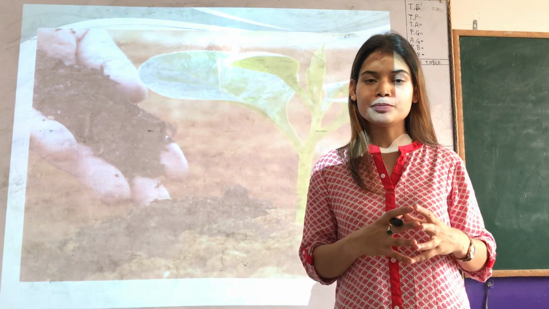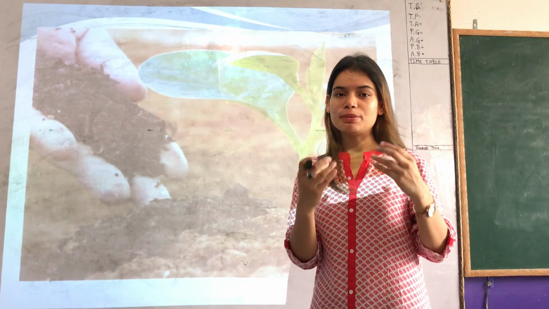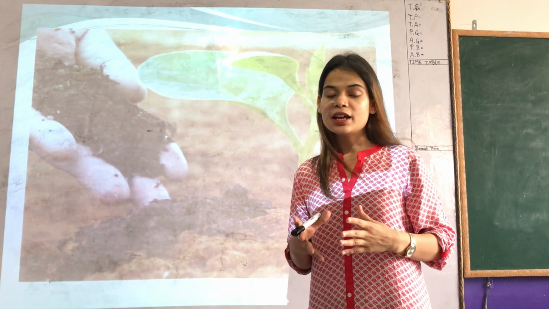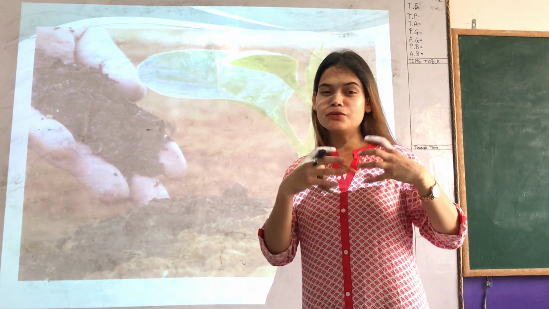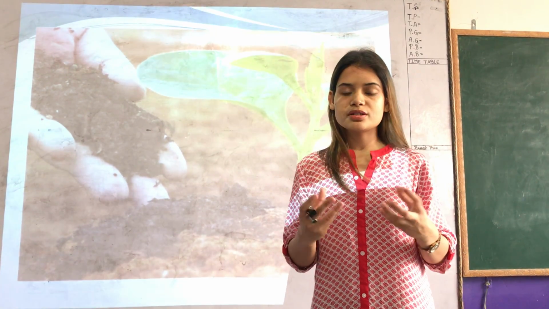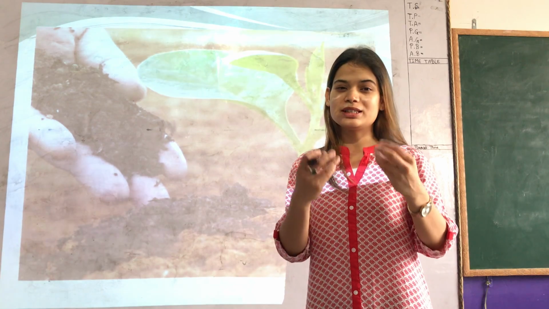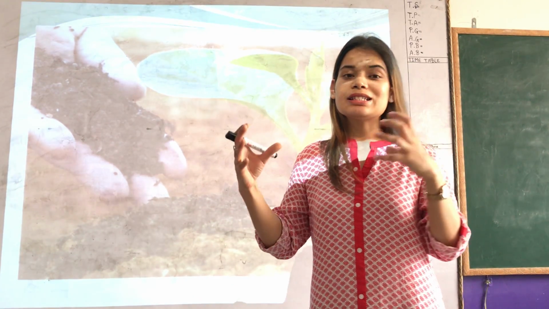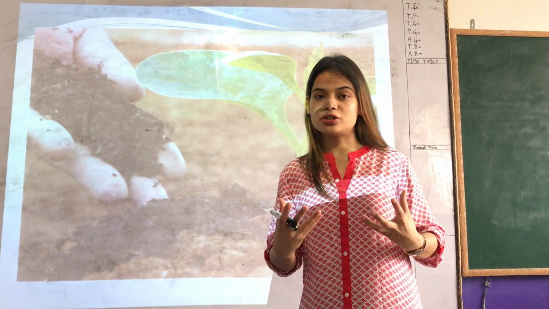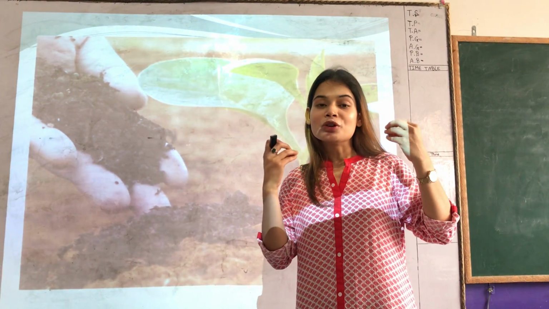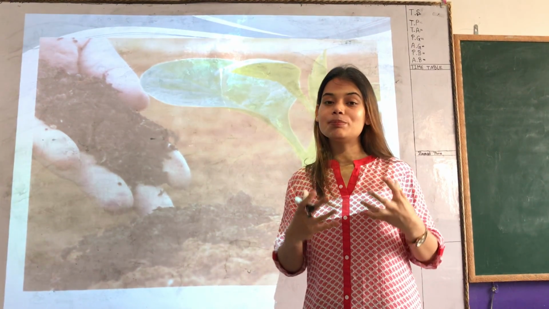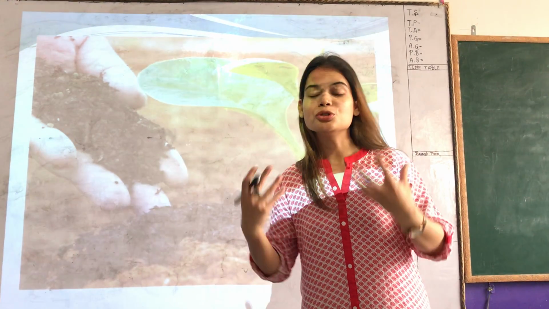Well children, you all know that plants make their own food by a process called photosynthesis, and for that process they need various vital nutrients. They need carbon, nitrogen, oxygen, hydrogen, phosphorus, zinc. In total they need 16 nutrients for their proper growth, for their proper nutrition. Like you also need proper vitamins, minerals, carbohydrates for your proper growth. Similarly, plants also need all these nutrients.